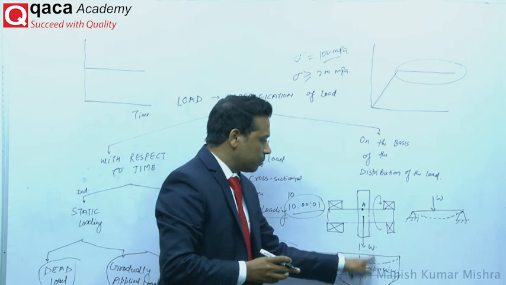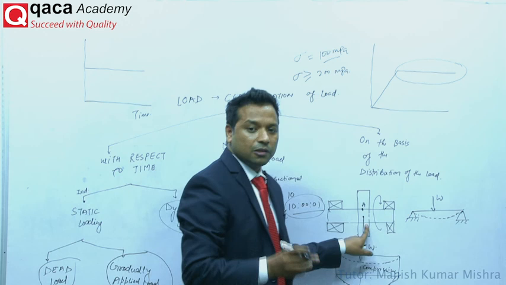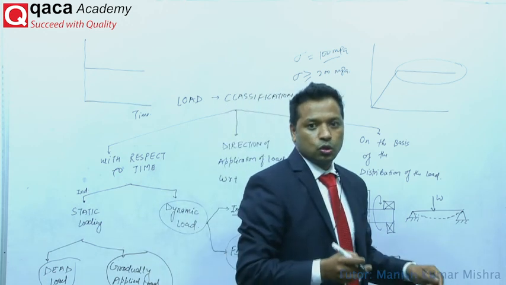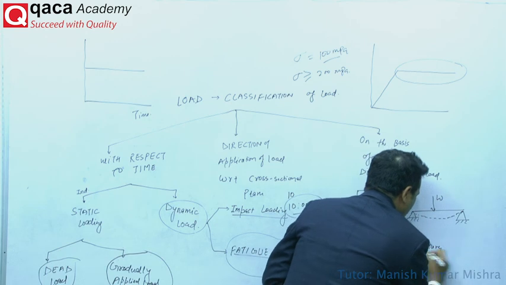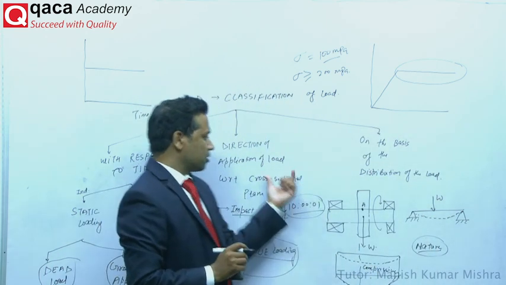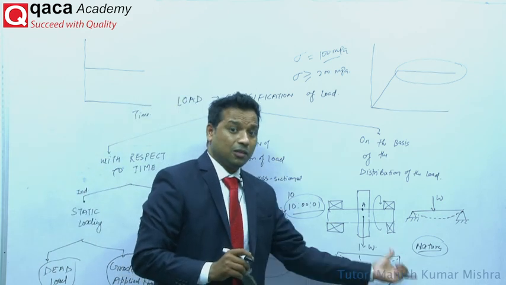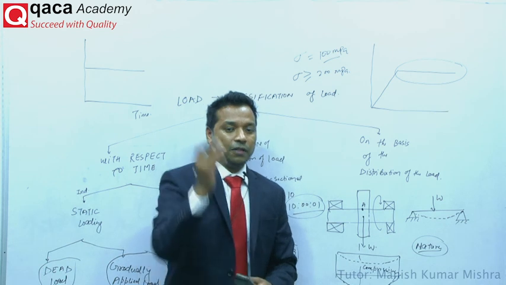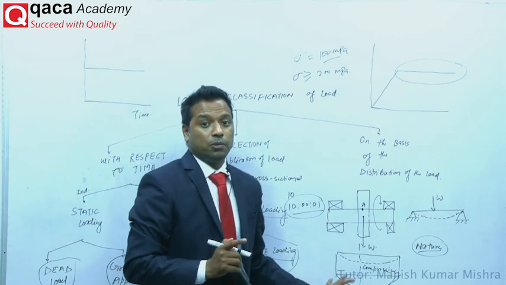Initially it will be compressive in nature, and as it moves to that particular point, it will be tensile in nature. So the nature of that particular stress is going to change with respect to time. Further we will discuss all these things. Here, the magnitude is not changing, but the direction is changing with respect to time. This type of loading is known as fatigue loading, and we have to consider that particular thing.